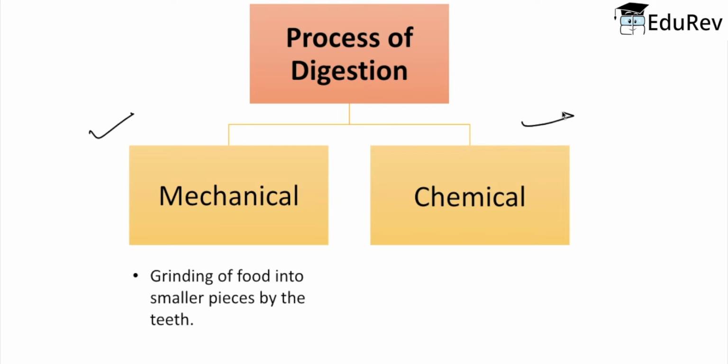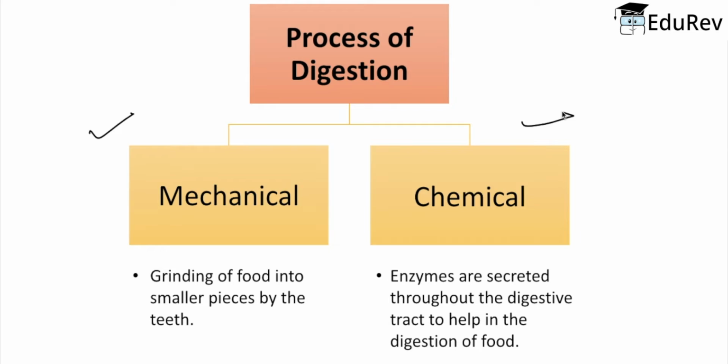Now, the mechanical process is basically the grinding of food into smaller pieces by our teeth. And in the chemical process, the enzymes which are secreted throughout our digestive tract help in the digestion of food throughout the whole process of digestion.